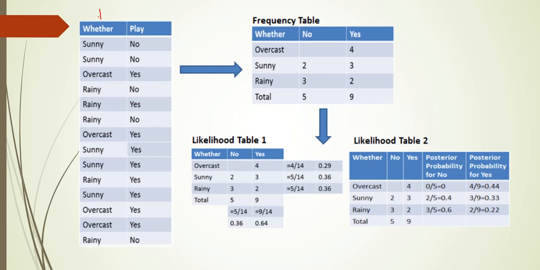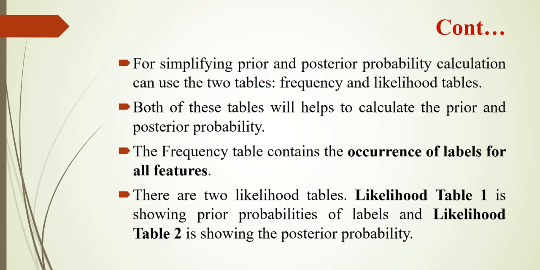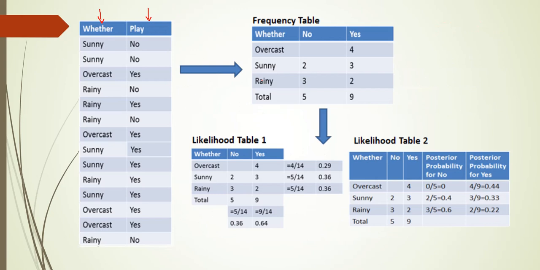First let us calculate the frequency table. In the frequency table we calculate the occurrence of labels for all the features. For overcast, sunny and rainy, we need to count how many times the target label play occurs for each class.